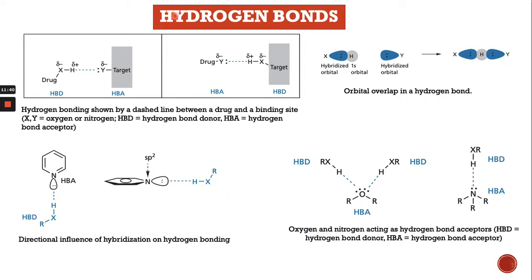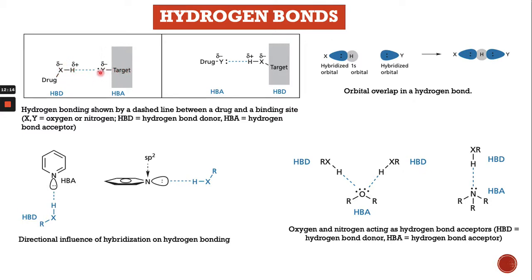The third type of intermolecular interaction is the hydrogen bond, which is very common in drug and drug target interaction. This is the binding group of the drug, and this is the binding site of the drug target. You can see this is an electronegative element, which can be oxygen or nitrogen, and this is the hydrogen.